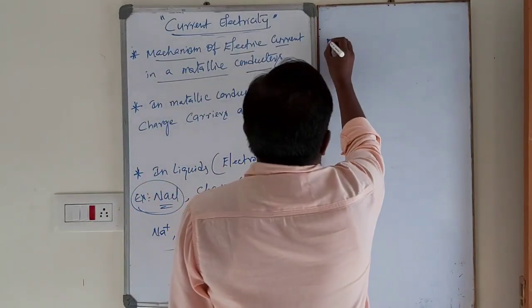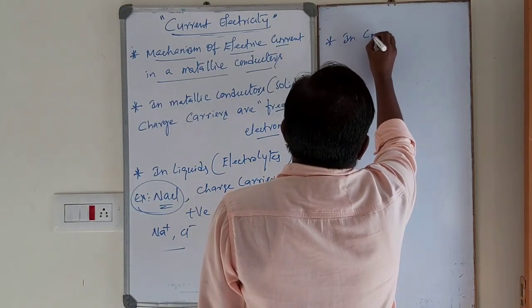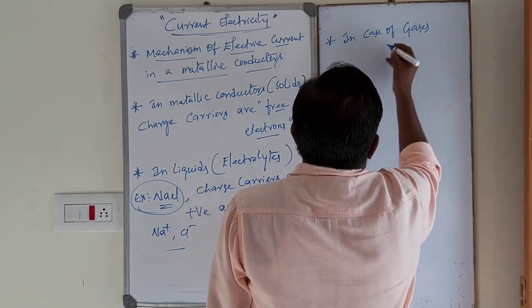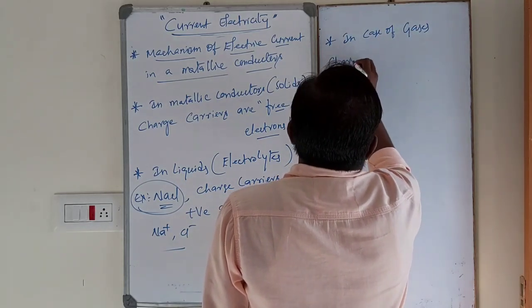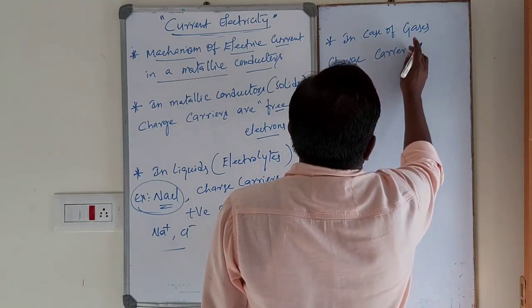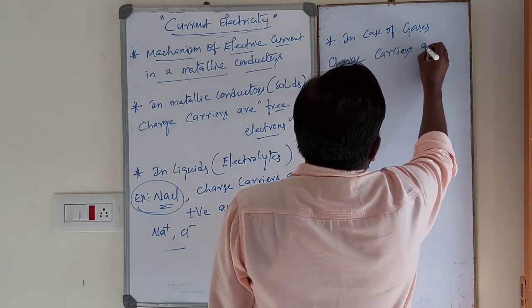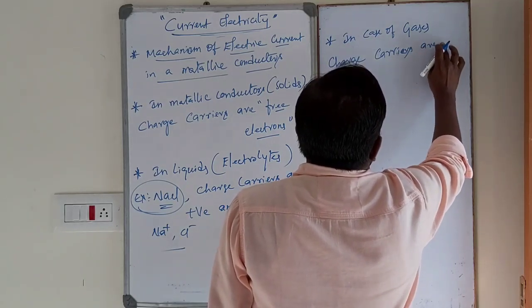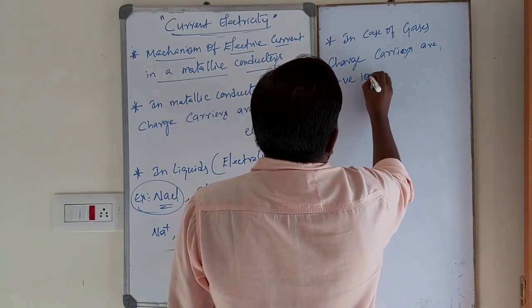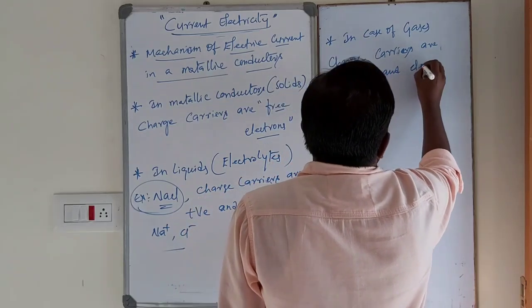In the case of gases, charge carriers are positive ions and electrons.